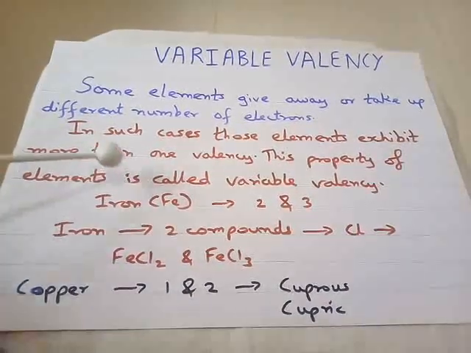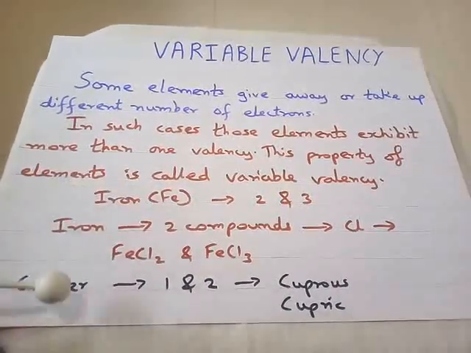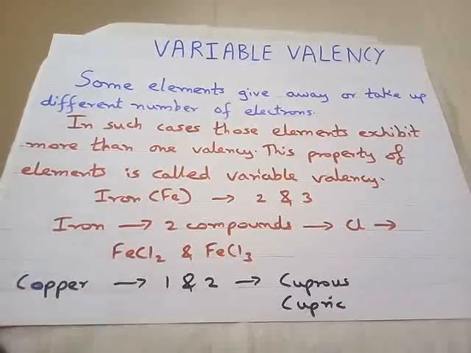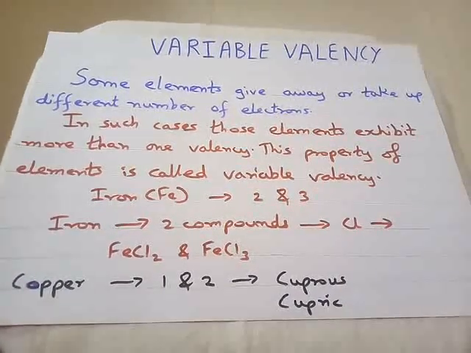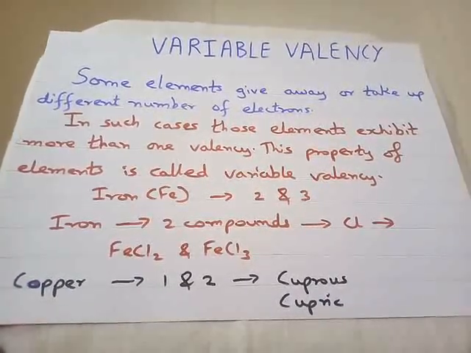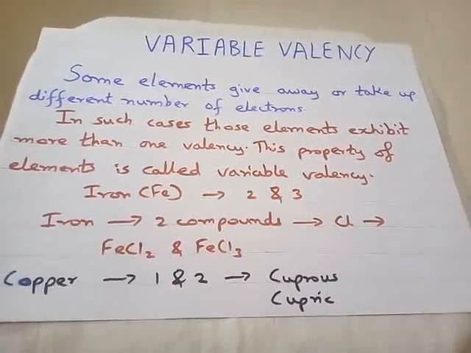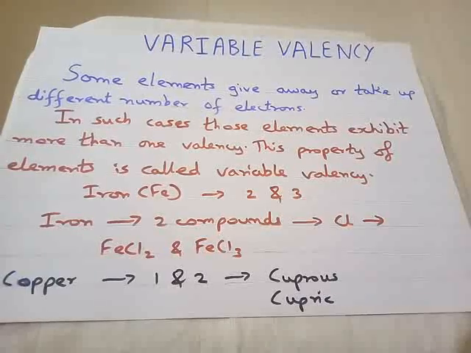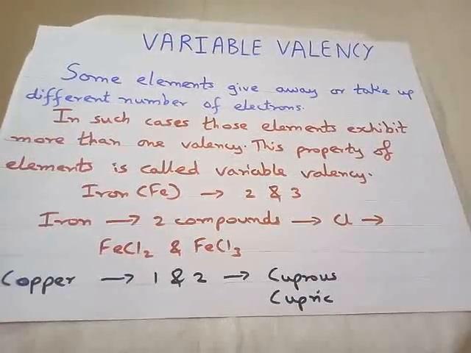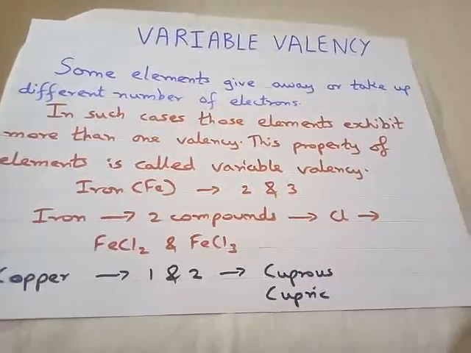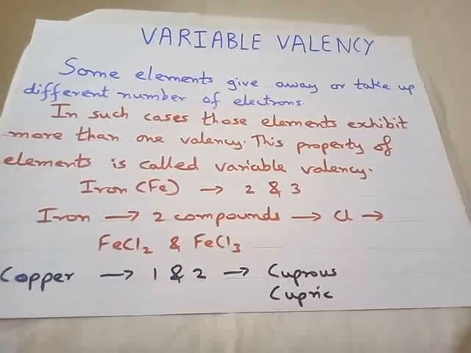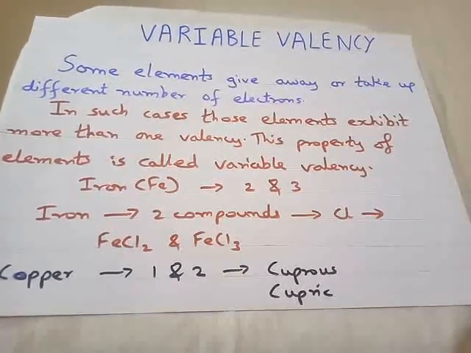Now here I have taken the example of iron, copper, and mercury. Similarly, there may be many other elements in nature which have more than one valency, that is variable valency. So you have to find out those elements which have variable valency. Okay, a small homework for you. In the same notebook you are going to write it down.